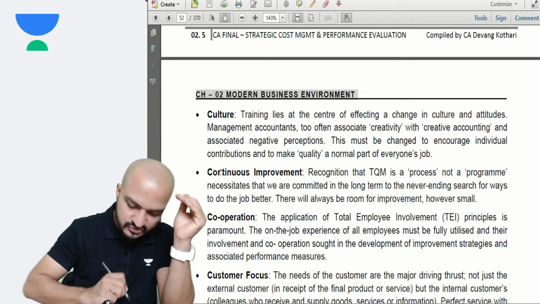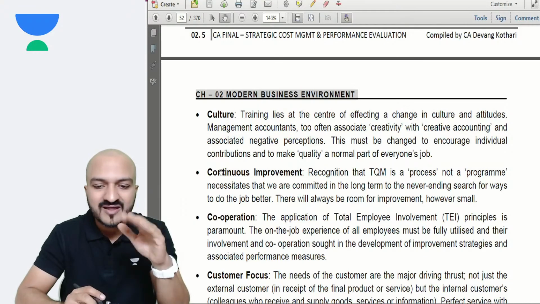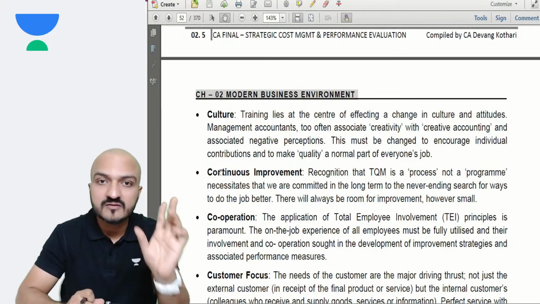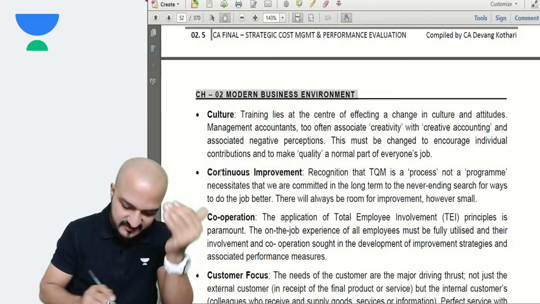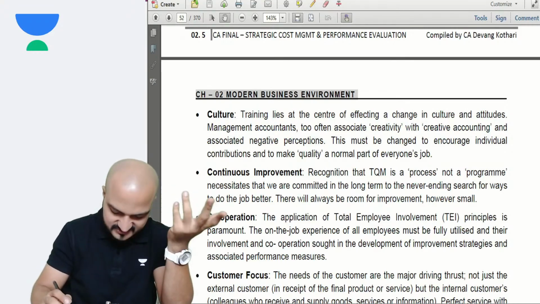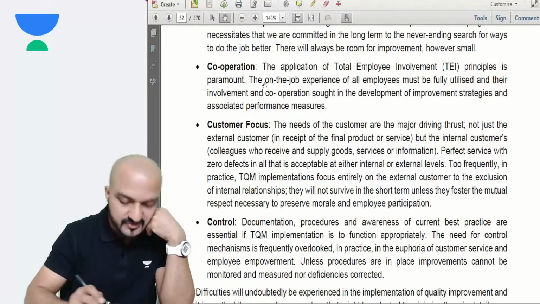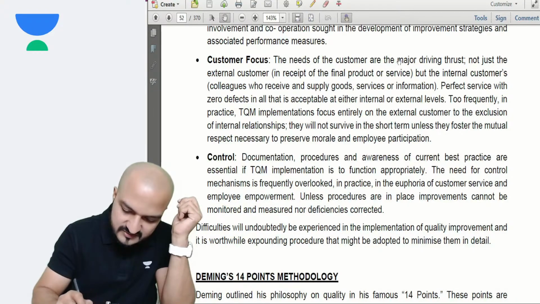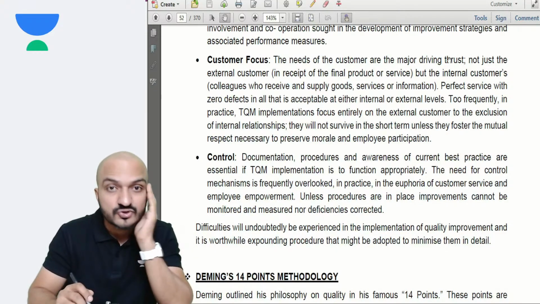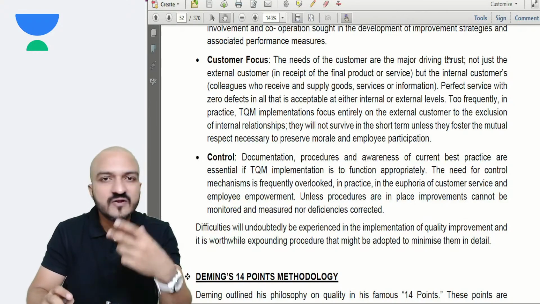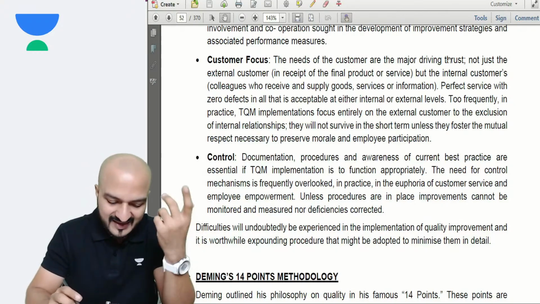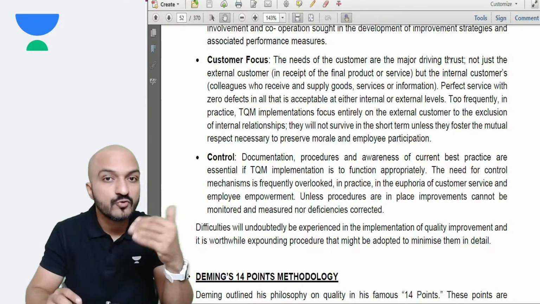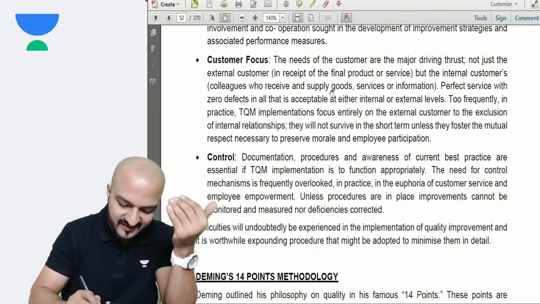Continuous improvement. Well, this is not there. In this company, they are not improving their products continuously. Whatever products they have, that same products they are maintaining the quality. They are not improving and adding new features. That is a problem. Cooperation. Employee cooperation is about general point. Yes, every company should have. Customer focus. Well, that is again a problem. In this company, the needs of the customer are not a major driving thrust. So you see that this company is not actually fulfilling the needs of the customer. Your company has this drawback that your TQM is maintaining the same quality, but they are not improving the quality further. They are not focusing on the needs of the customer.